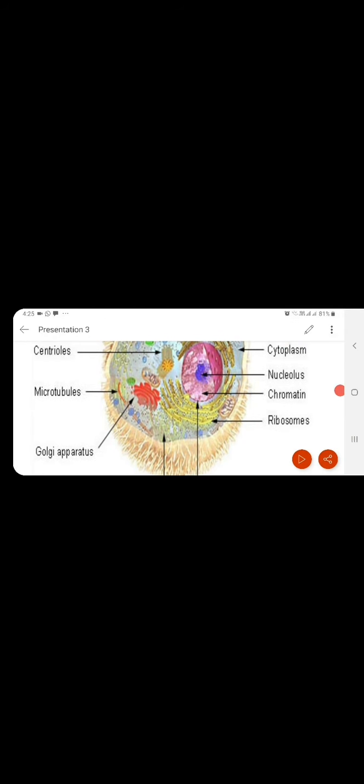The nucleus is surrounded by cytoplasm, which contains many submicroscopic organelles called cytoplasmic cell organelles, such as centrioles, microtubules, Golgi apparatus, ribosomes,